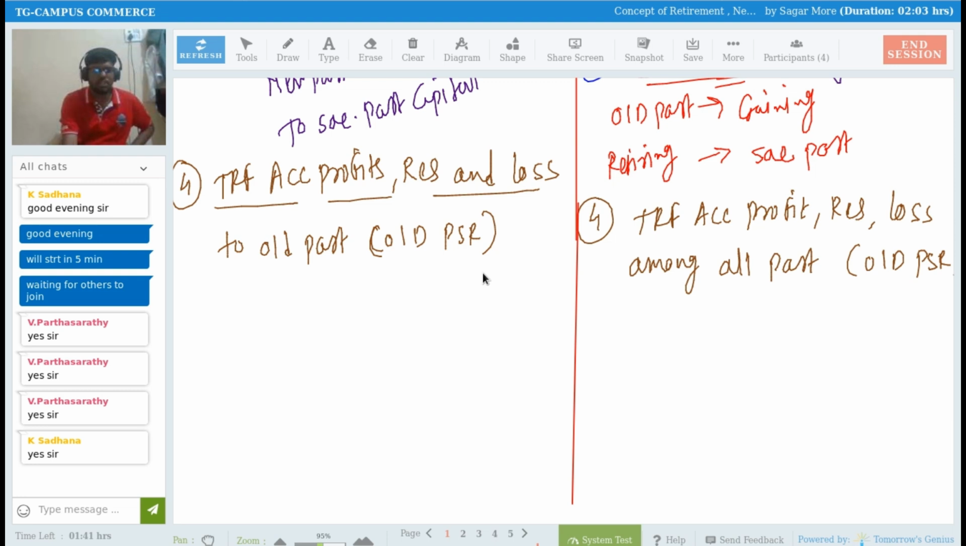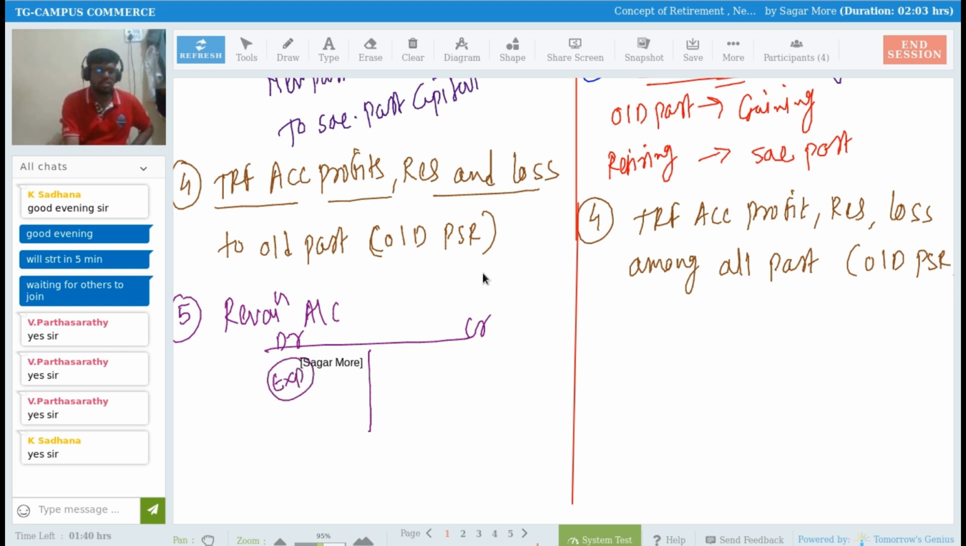We prepared the revaluation account in case of admission of a partner. In the revaluation account, we have to record expenses and losses on the debit side, and income and gains on the credit side, right?